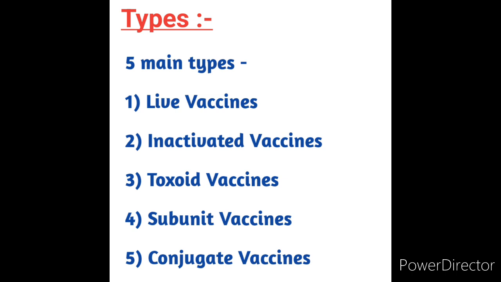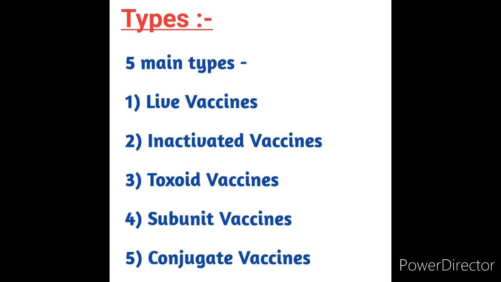Next we will see the second type of vaccines, inactivated vaccines. Inactivated vaccines use the killed version of the germ that causes a disease. They usually don't provide immunity as strong as live vaccines, so you may need several doses over time, like booster doses, to get ongoing immunity against diseases.